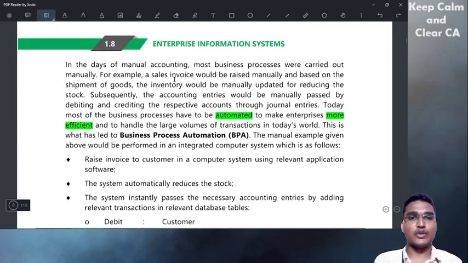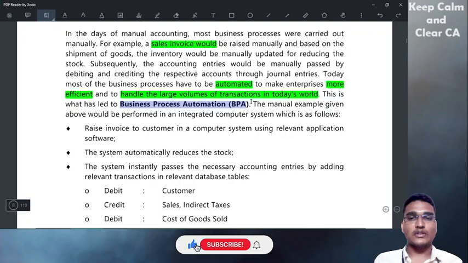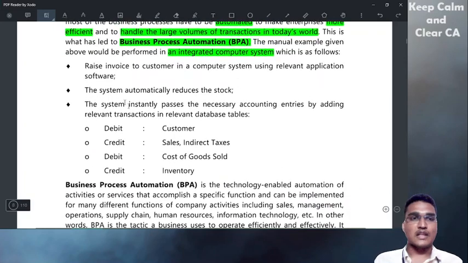Here in this example, the sales invoice accounting process was generally done manually. To improve efficiency, and to handle large volumes of transactions in today's world, they wanted to automate it. This is what led to business process automation. The manual example given above would be performed in an integrated computer system. An integrated computer system means ERP, Enterprise Resource Planning. The details about enterprise resource planning will be covered in Chapter 2, Financial and Accounting Systems.